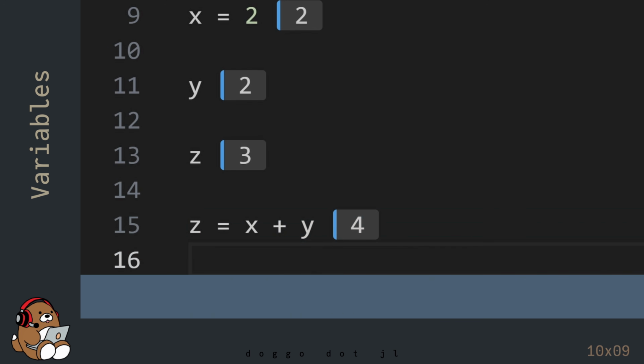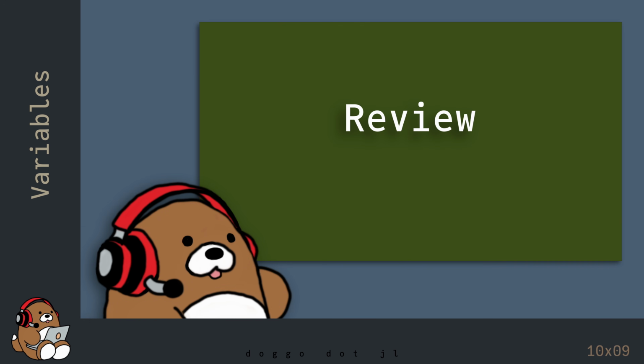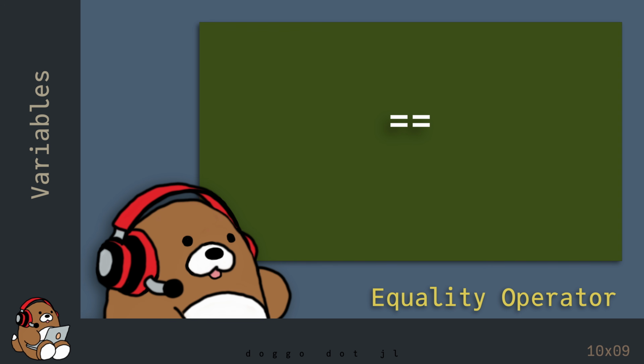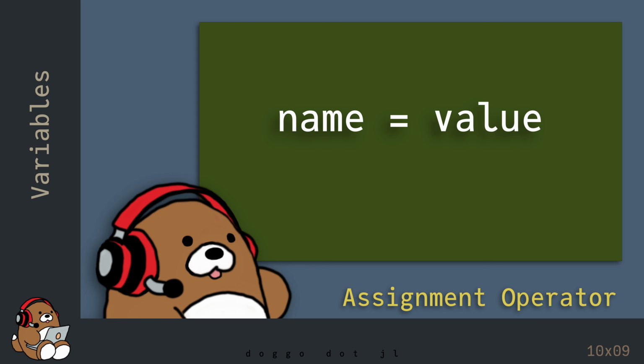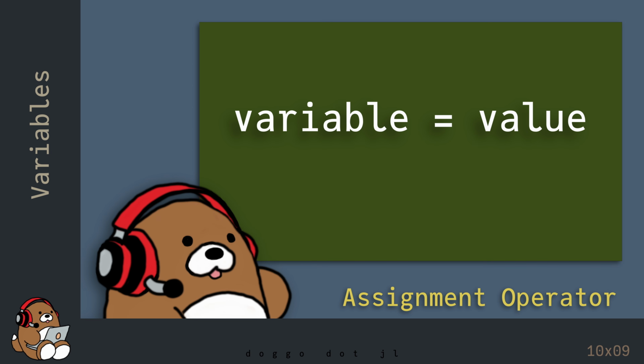This may be a little confusing, but this isn't a bug. Believe it or not, this is actually how your computer works. Understanding how your computer works is very important, so let's review. The double equal sign is the equality operator, but the single equal sign character is the assignment operator. The assignment operator assigns a value on the right-hand side to a name on the left-hand side. The name on the left-hand side is the variable.